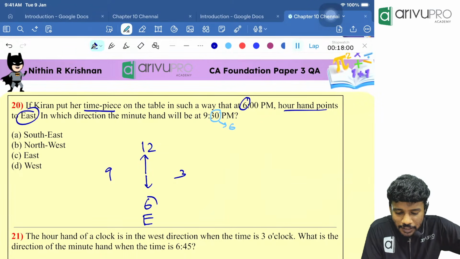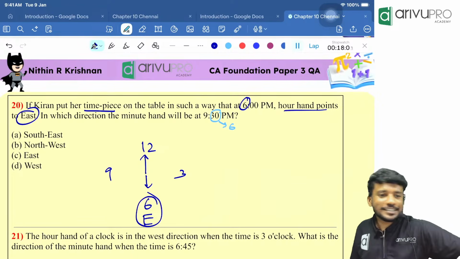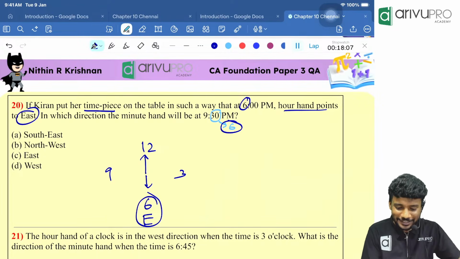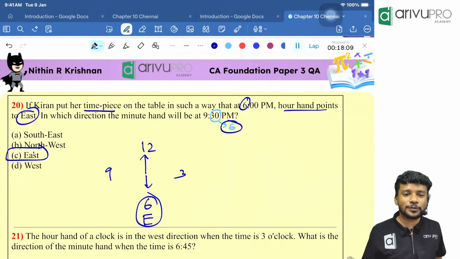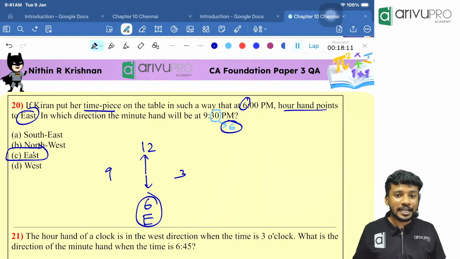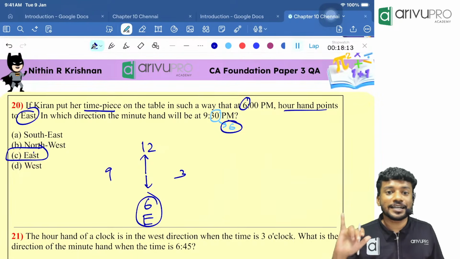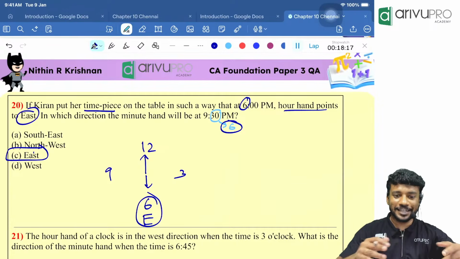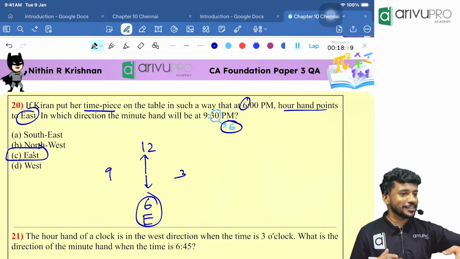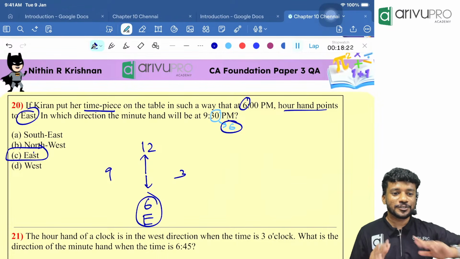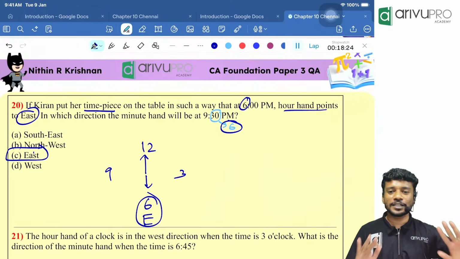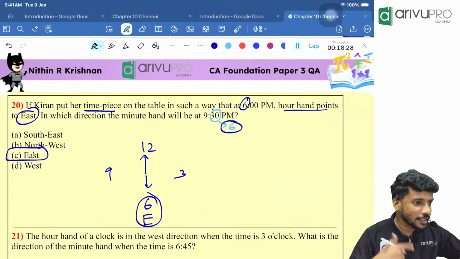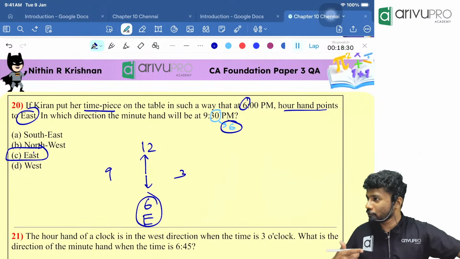This is east. Now we already read the question carefully, correct? We read that we need to find the value of 6. Already the answer is there. 6 is what, people? East. That's why I am telling you, read the last line. If you read the last line, you will not do all the extra things at the end. Always in logical reasoning, you will get the answer faster. Fine. Next question. Everyone is ready for the next question?